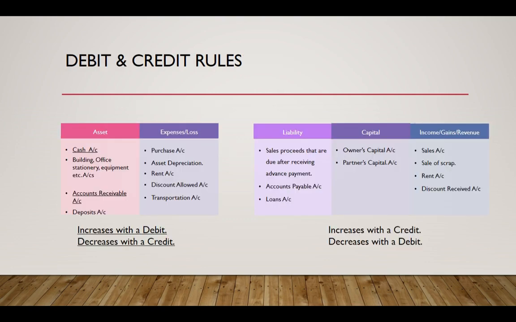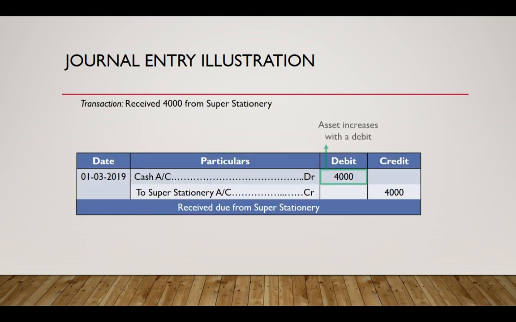We know that to denote an increase in cash, we debit the cash account and we reduce the accounts receivable account by means of a credit, and accordingly we pass the journal entry as follows. We debited the cash account and credited the buyer's account.